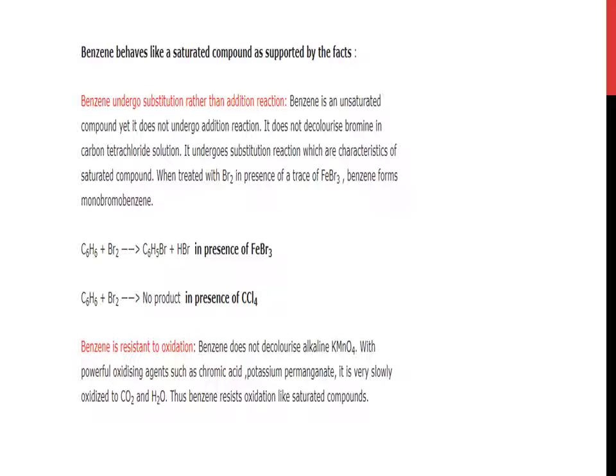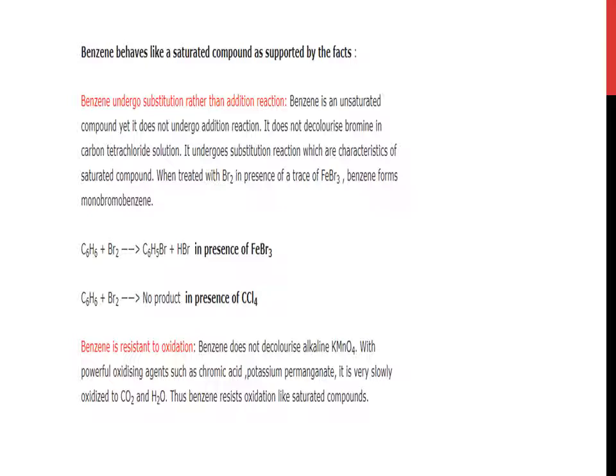When treated with Br2 in presence of traces of FeBr3, benzene forms monobromobenzene. That is, C6H6 when reacted with Br2 gives C6H5Br, that is bromobenzene, and HBr in presence of FeBr3. But when C6H6 is treated with Br2 in presence of CCl4, no product is formed.